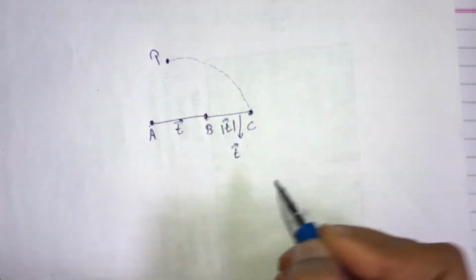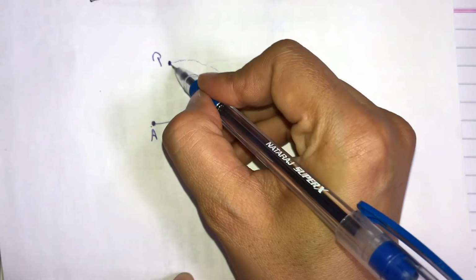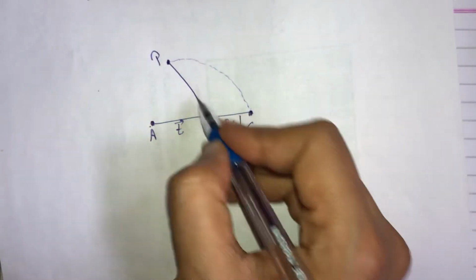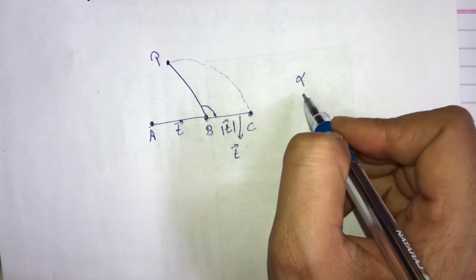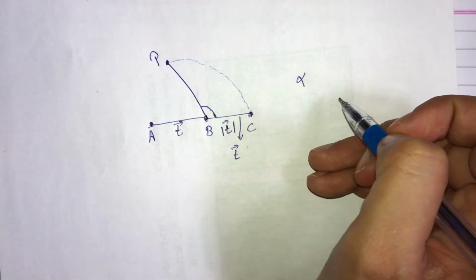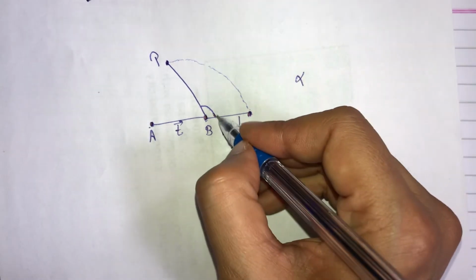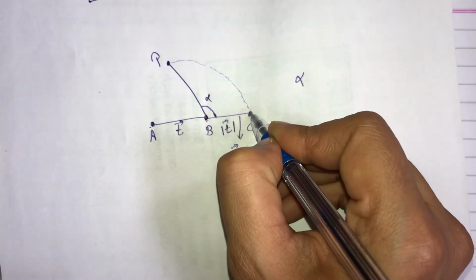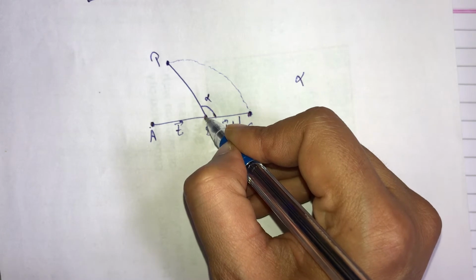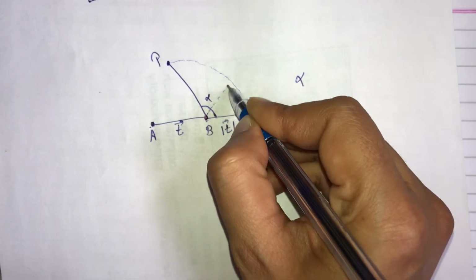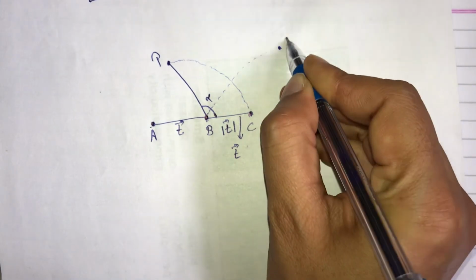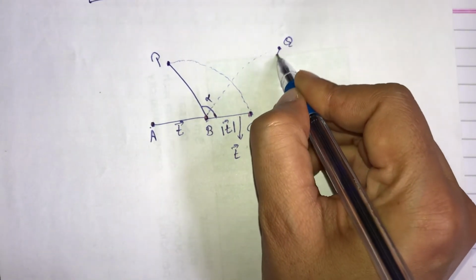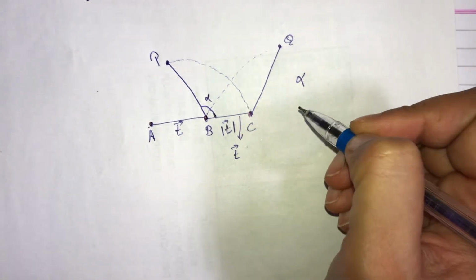Then we reach a new point, let's mark it as point P, and join P to B. The angle of rotation is alpha, taken in a general way. Clear? Now again let's take C as center and rotate B through the same angle, and this will reach a new point which is Q. Now also connect this with the point.